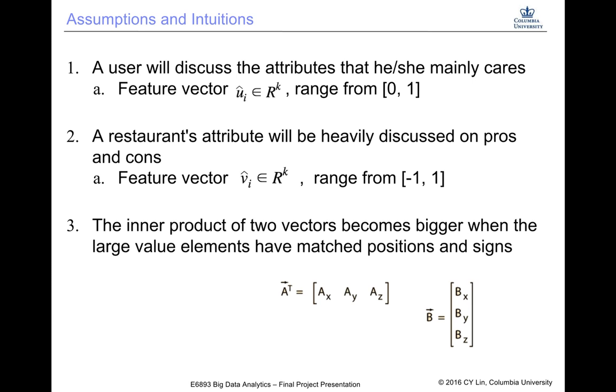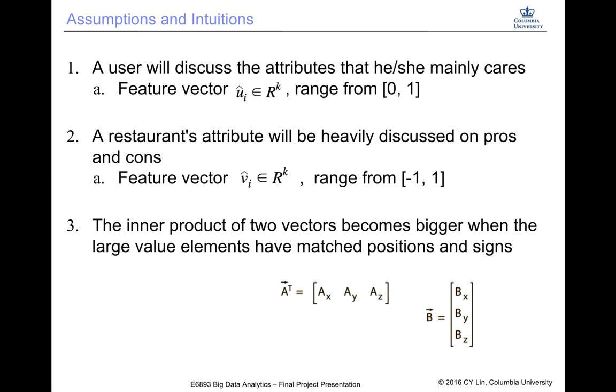So each element of the feature vector computed from one review of a user represents the extent of the user's attention to each property of the restaurant, as a number ranging from 0 to 1 in this review.